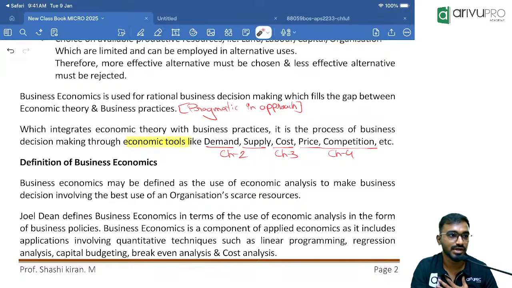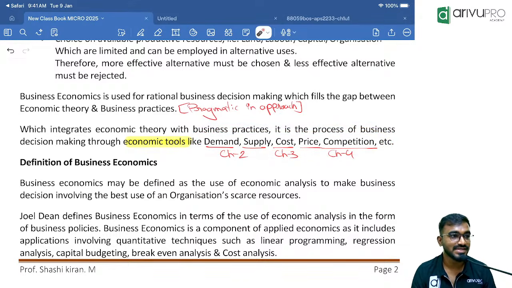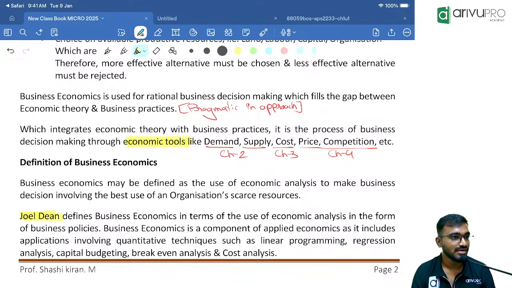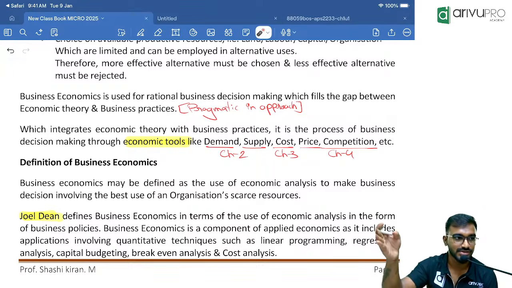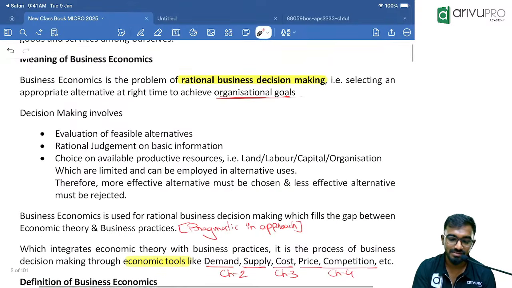As a business owner or business manager, my concern is to grow my business and earn more and more profit. In order to take the right decision at the right time, I consider various microeconomic parameters. That means business economics is highly dependent on microeconomics. And this definition of business economics was given by John Dewey. This can be a question: who defined business economics? They will give 4 options, all economists' names, and you have to remember his name. Clear? So, rational business decision making is what we call business economics.